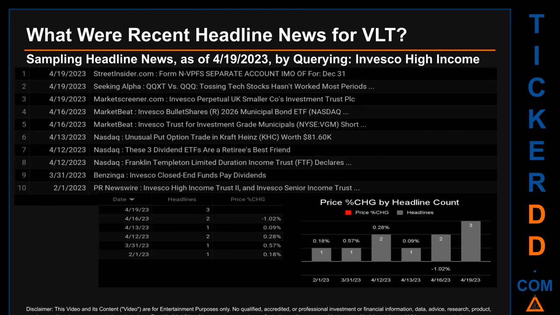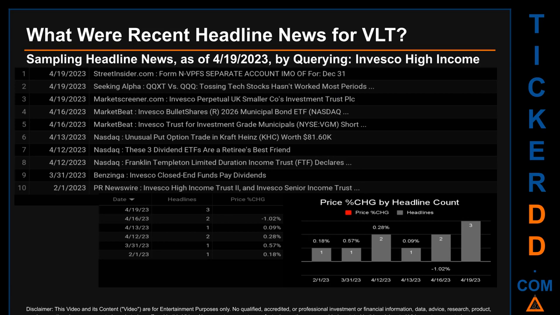What were recent headline news for VLT? Today, Wednesday, April 19, 2023, I sampled one of our news aggregators for latest headlines for this ticker. I did so by searching specifically by a keyword that may appear, broadly, in the title or the body, of discoverable news articles. The keyword that I used was the entity name for VLT, which is Invesco High Income Trust 2. The results show 10 unique headlines, published across 6 unique dates.